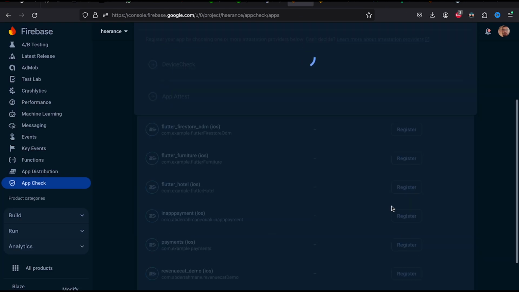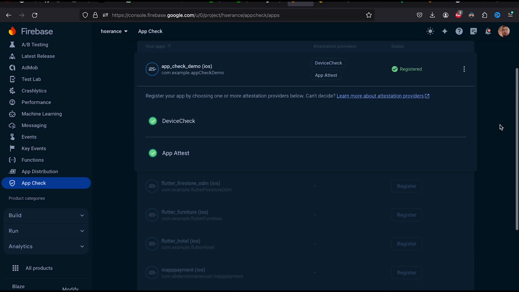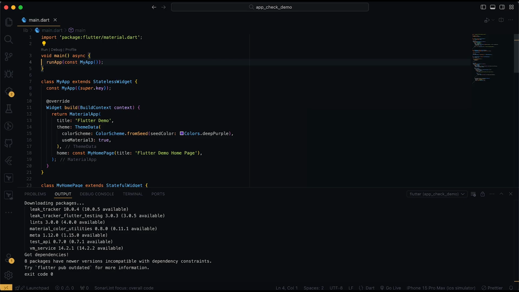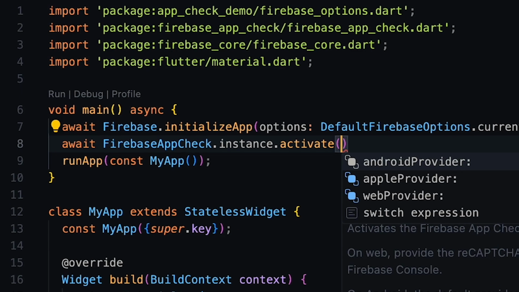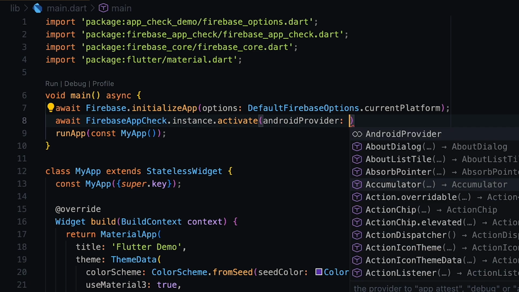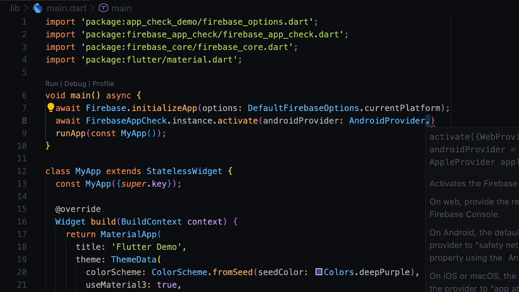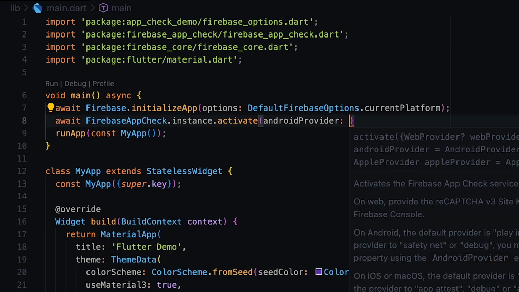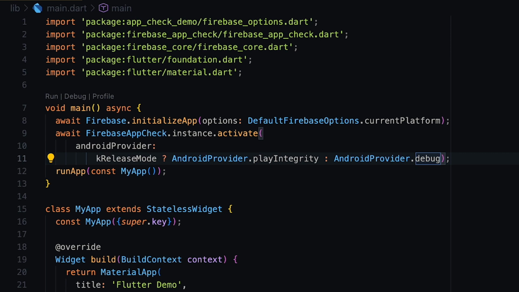Now we finished our console setup, let's shift our gears to code level setup. After initializing the Firebase app and the Firebase App Check instance, call the activate method, which accepts Android and iOS provider classes. For the Android provider, we will give the Play Integrity class and the Debug provider if the app is running debug versions of our app.